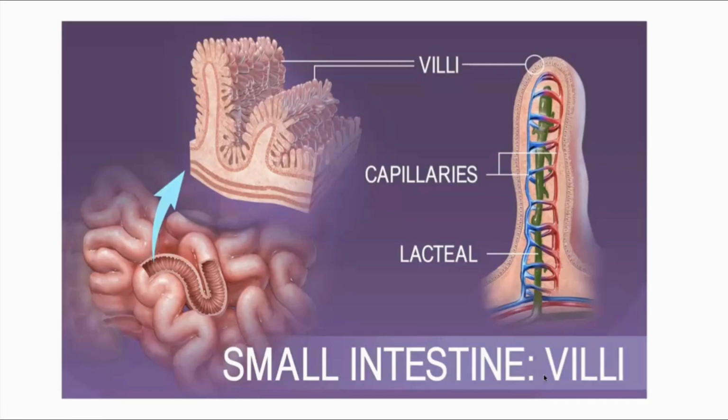As I already mentioned, the small intestine has some special cells. So what are these cells? We call them villi. You can see this columnar, pillar-like structure called villi. It helps in the absorption of nutrients. It is in the form of a pillar-like structure, so you can see it gives more area for absorption. And once the nutrients are absorbed, they get mixed with the blood.